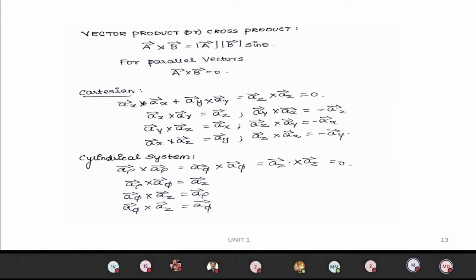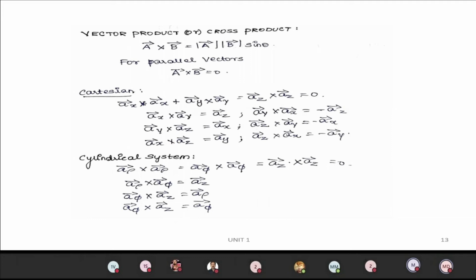In the dot product, if you take the dot product of like values, it is 1. Similarly, if you take the cross product of two like values, it is 0. You have to keep that in mind.